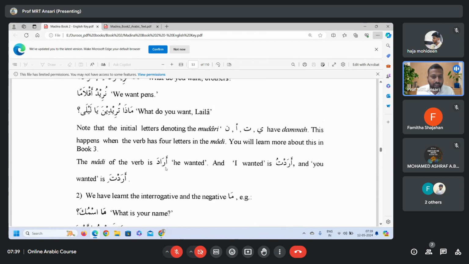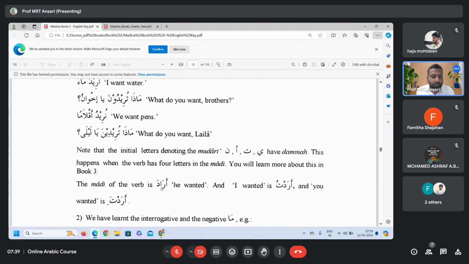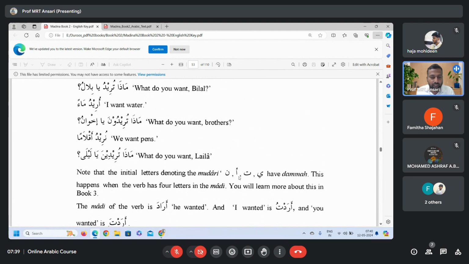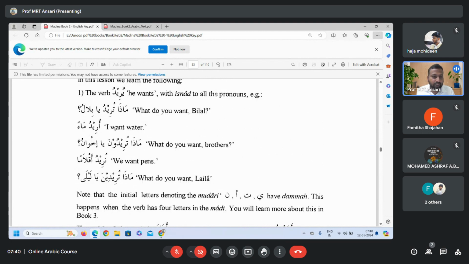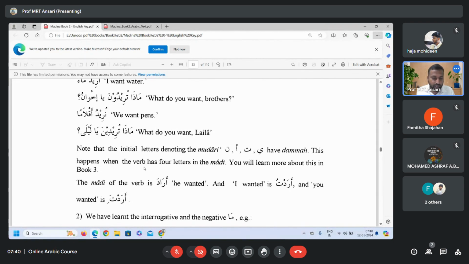So madi is arada, mudari is yuridu. And since it is a 4-lettered verb, the harful mudariya takes dhamma. As you can see, yuridu, turidu, turidu, uridu, nuridu. Clear? Yes, but we will learn more about this in book 3, inshallah.